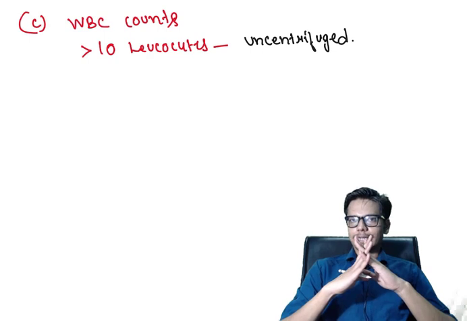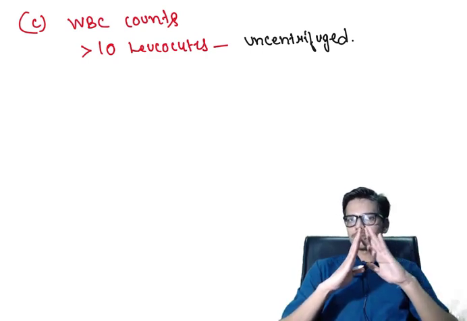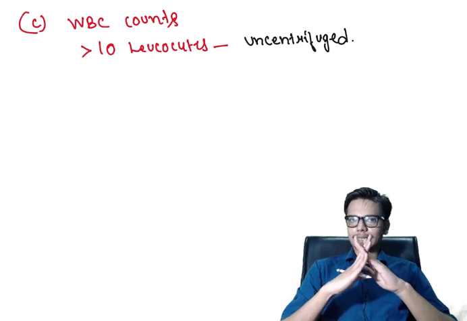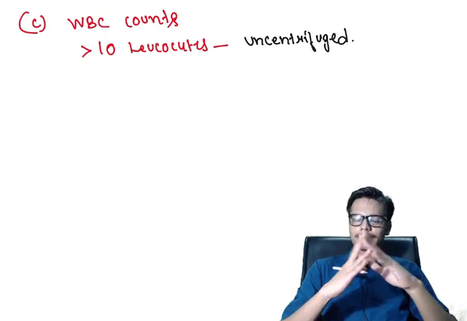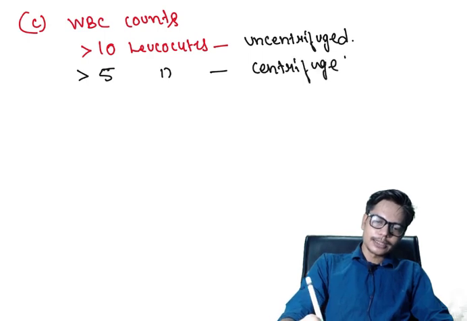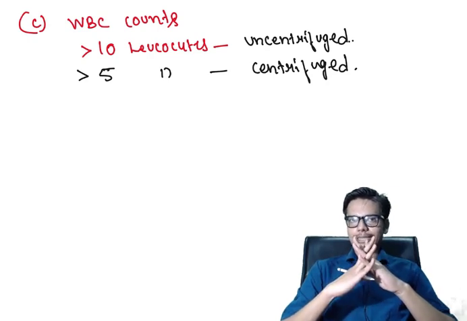If more than 10 leukocytes per cubic millimeter of urine are present in an uncentrifuged sample, this will help us suspect that this patient might be suffering from urinary tract infection. And in a centrifuged sample, if the WBC count is more than 5 leukocytes, this will also help us suspect urinary tract infection.